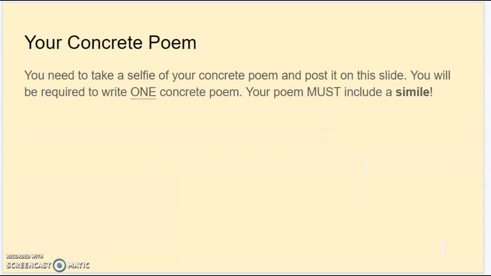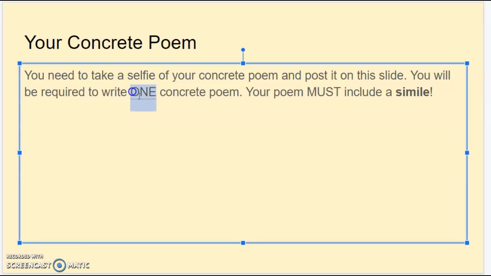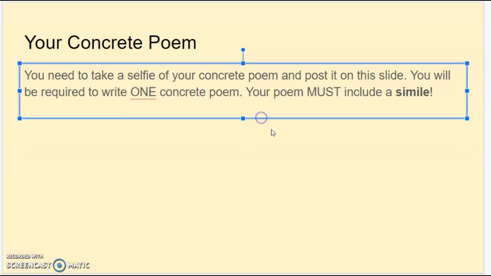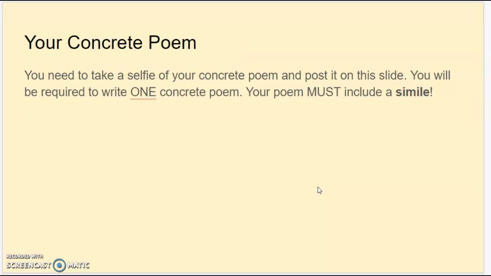Then on slide 18, this is where you are going to insert your picture of your concrete poem. So it says you need to take a selfie of your concrete poem and post it on the slide. You will be required to write one concrete poem. If you want to write more and insert more, go ahead. But your poem and any poem you include must have at least one simile. If you do not have a simile, I'm sure you can guess what you will have to do. You will have to redo your whole poem and reinsert that picture.